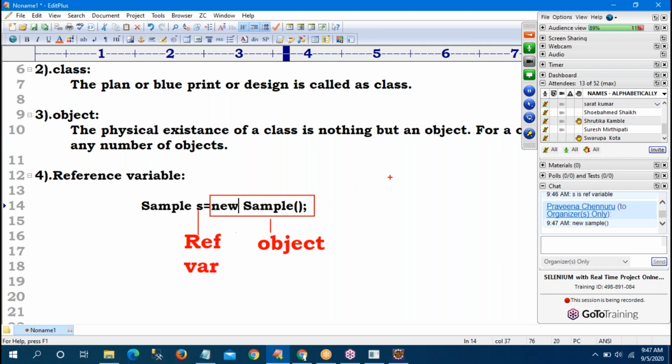Because, sir, whenever new sample is executed, it will create one object, one physical existence. Yes, this is the object, which is pointed to by S. S is pointing to my object. So S is a reference variable, sir. Don't fill that class. This is internally what is happening. But what is sample? Sample is a class name.